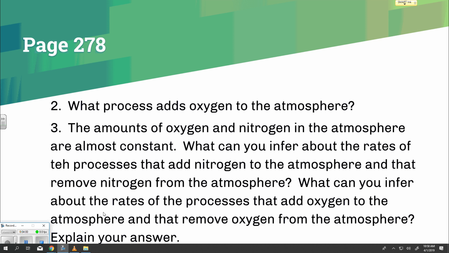Oxygen in the atmosphere. For most living things, oxygen is the most important gas in the atmosphere. Plants, animals, and other organisms use oxygen to release energy from food. They take oxygen from the air to carry out this process. Plants also add oxygen to the atmosphere. In the process of photosynthesis, plants use energy from sunlight to make food from carbon dioxide and water. One of the products of this process is oxygen gas, which enters the atmosphere.